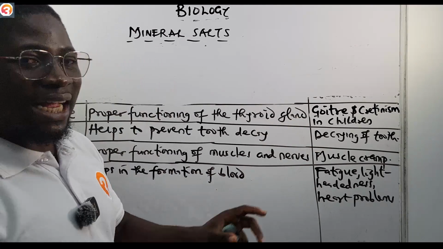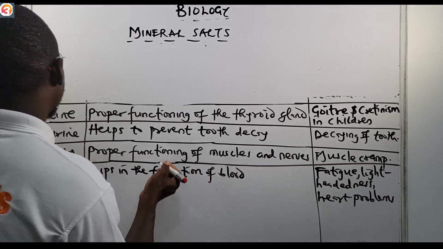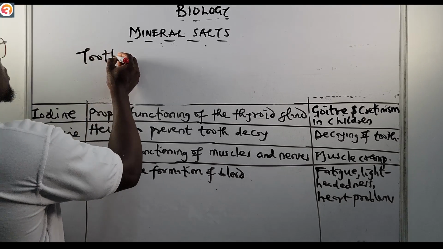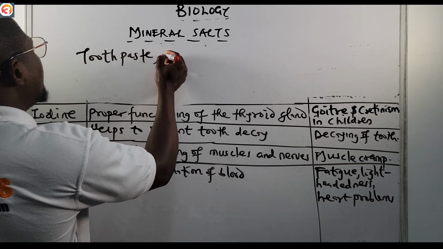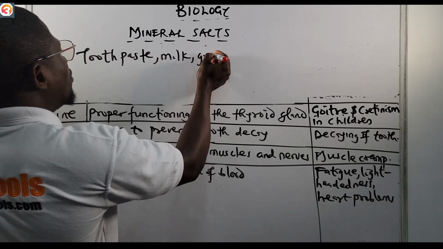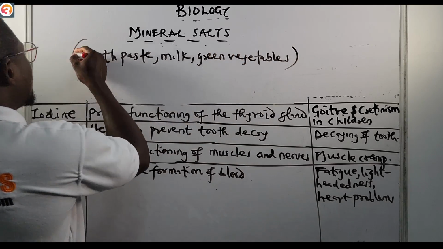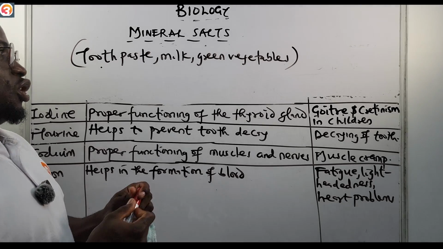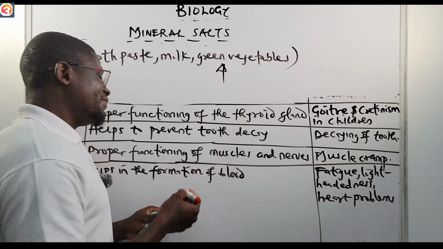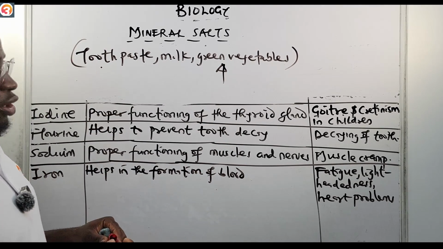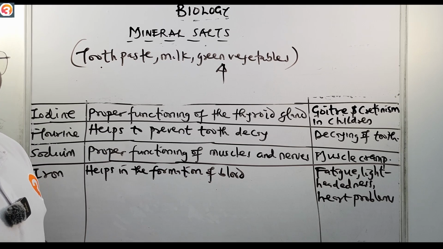What are the sources? Where can we get fluorine from? We can get them from toothpaste. We can get them from milk. We can get them from green vegetables. All these are sources of fluorine. It is very, very important, especially vegetables. Please eat them a lot. Don't be scared of eating them.